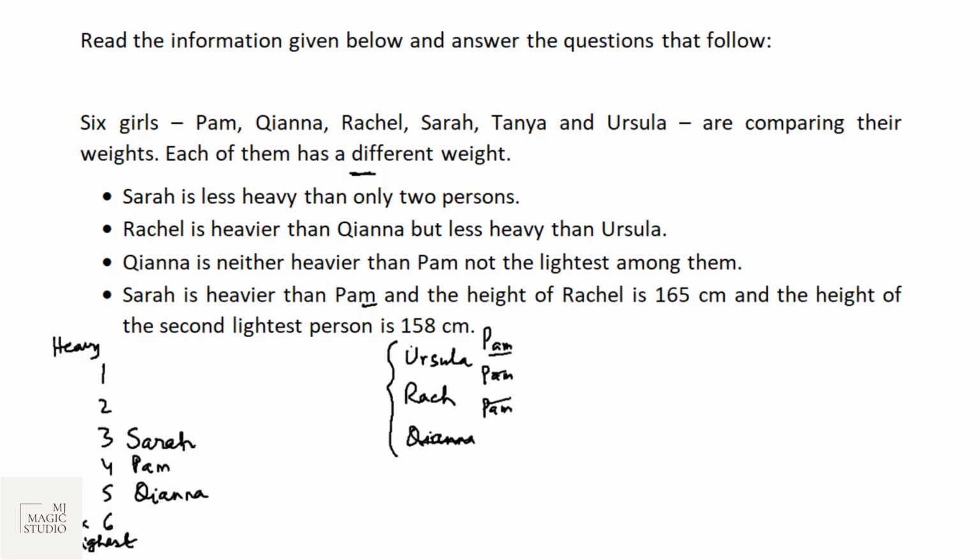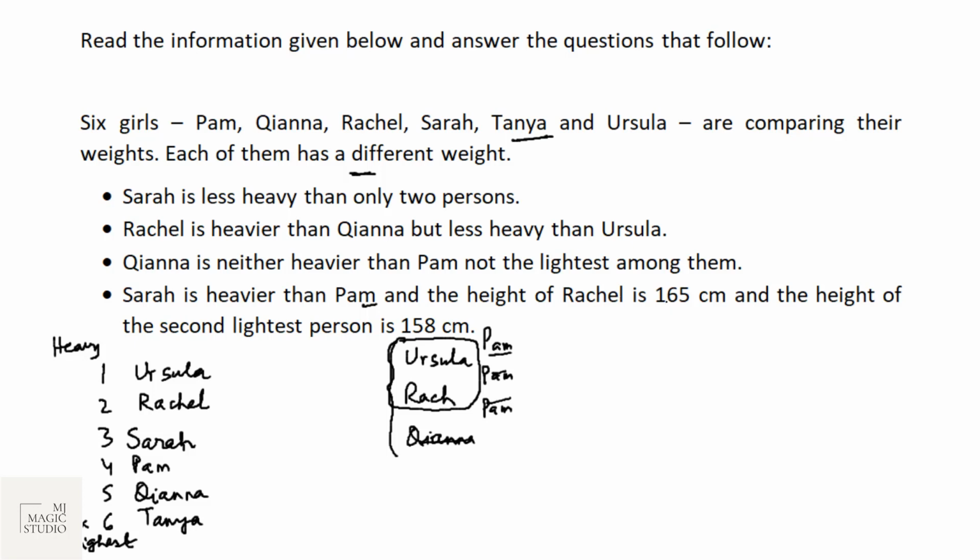So Pam done, Kiana done, and the first and second positions belong to Ursula and Rachel. The first position is Ursula and the second is Rachel. Who is left then? Tanya should go at the 6th position. Tanya is the lightest, Ursula is the heaviest.